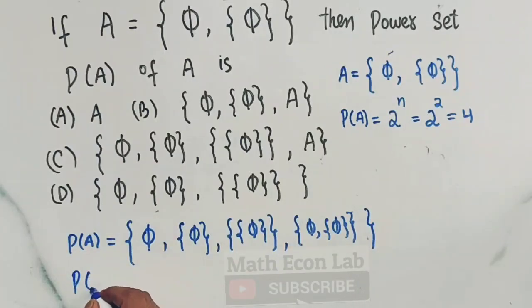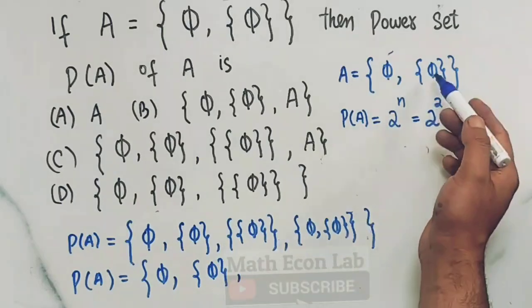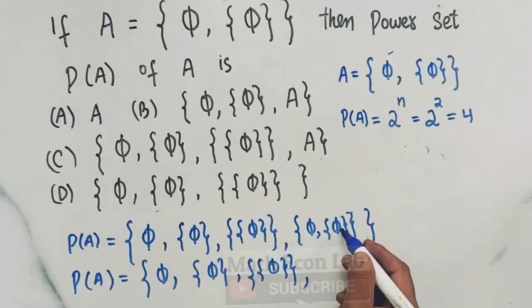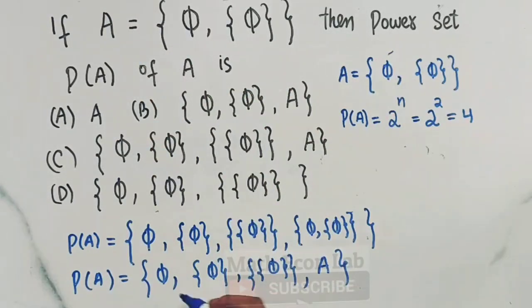That means power set A will have elements: the null set, the set containing element 5, since this is an element, it is a subset, and then this is the set itself, where A is equal to this. So we have 1, 2, 3, 4. So the number of subsets in a power set will be equal to 4 here.